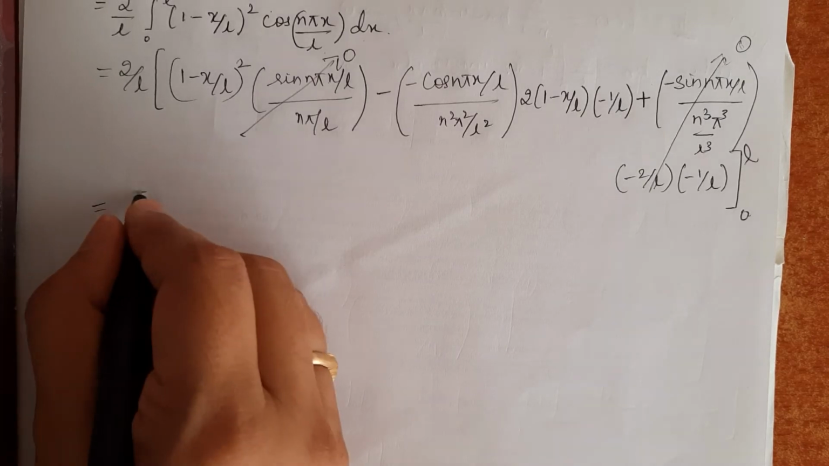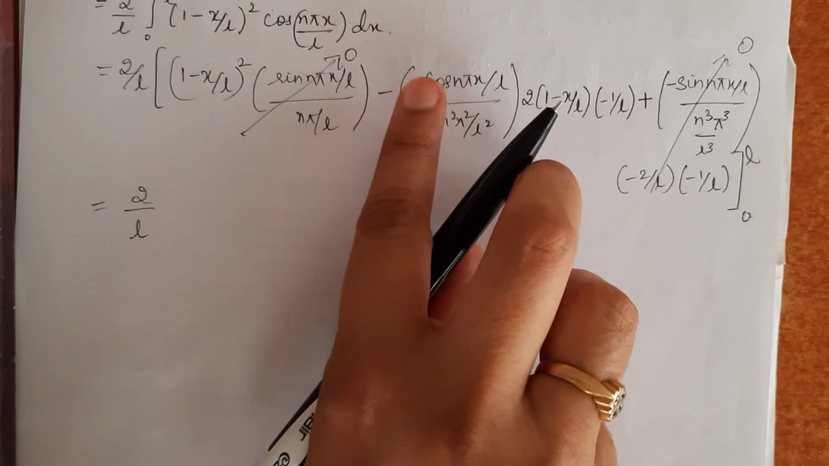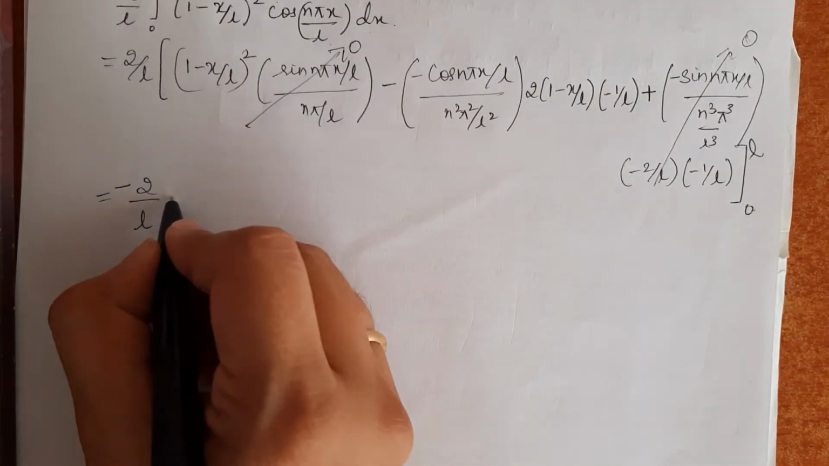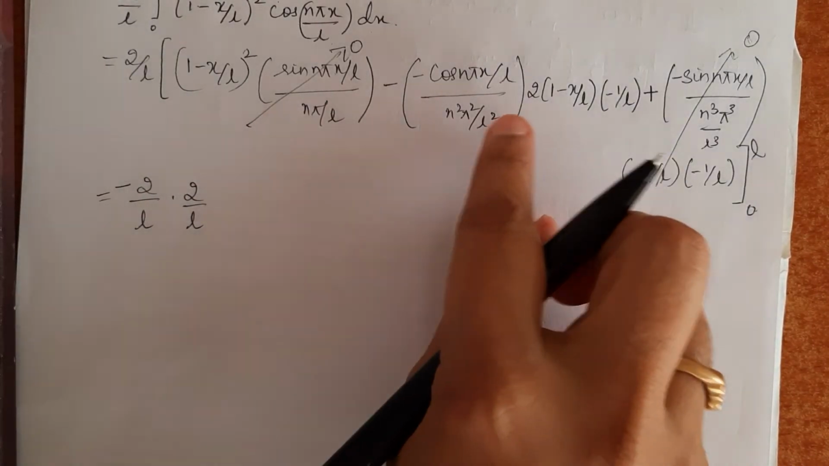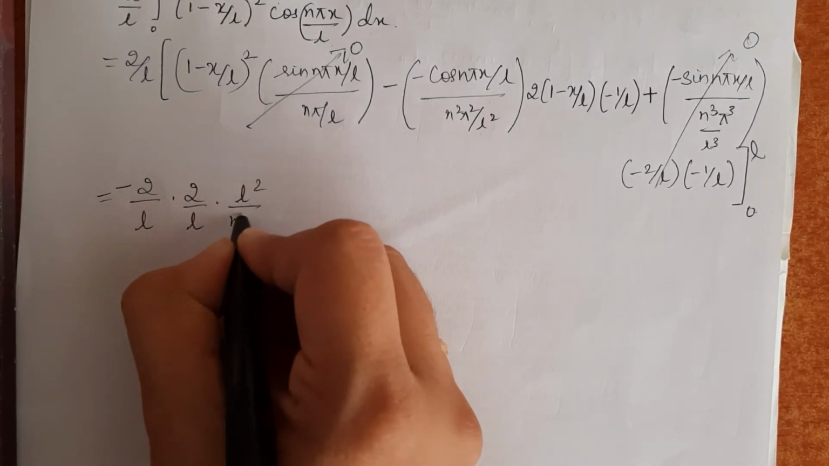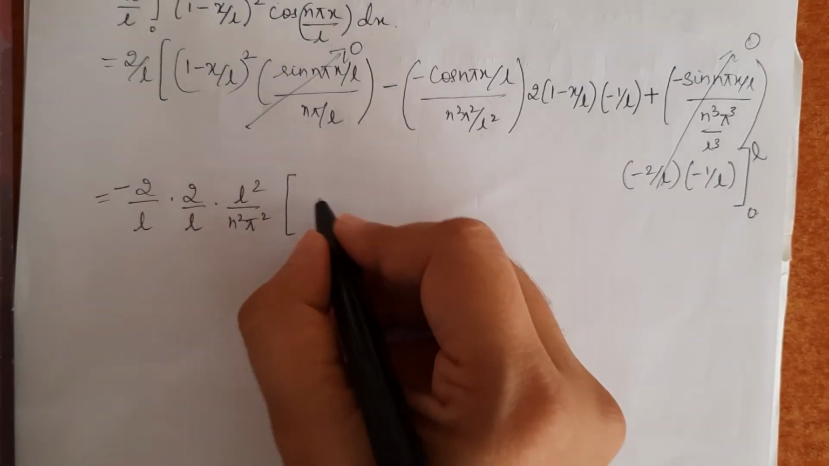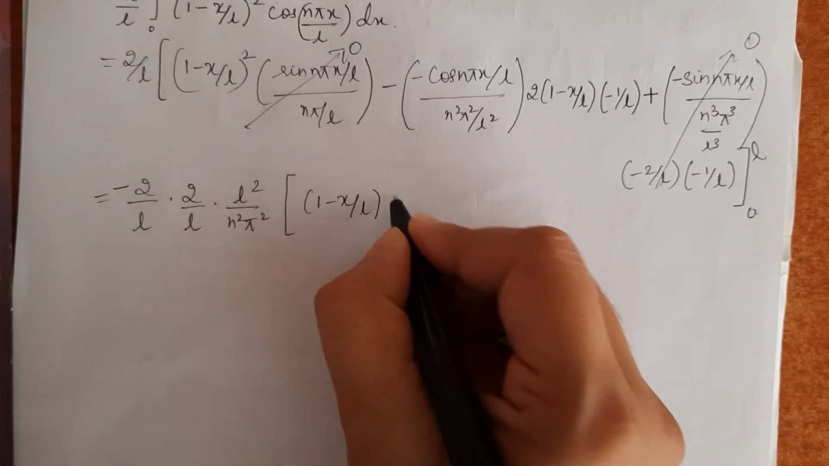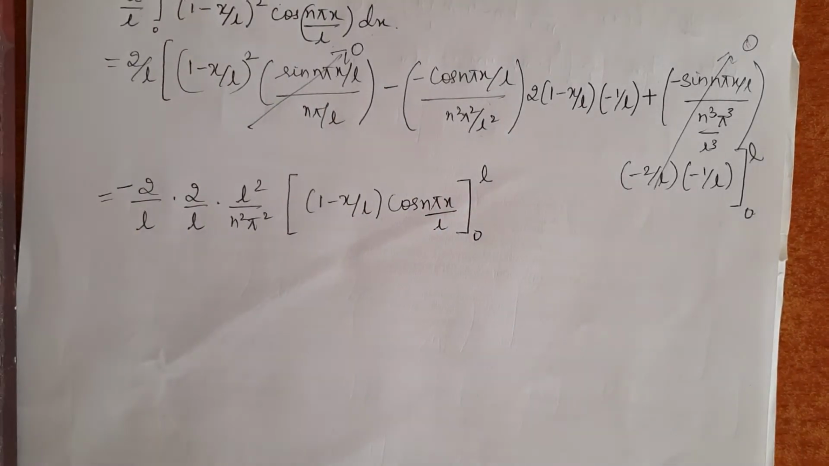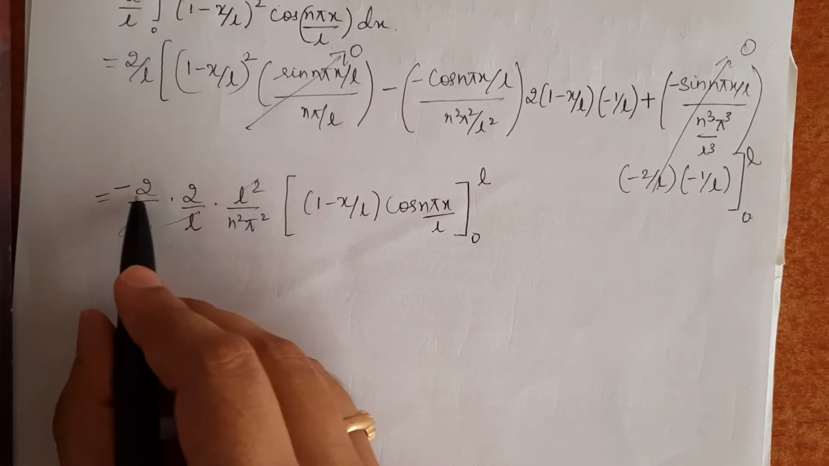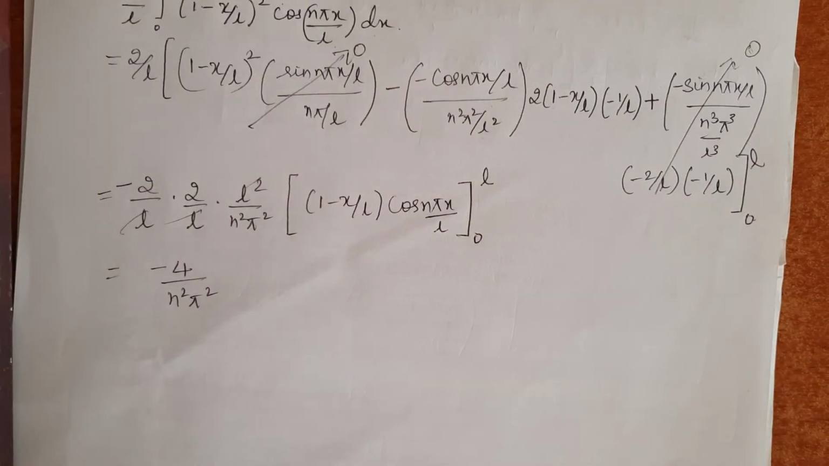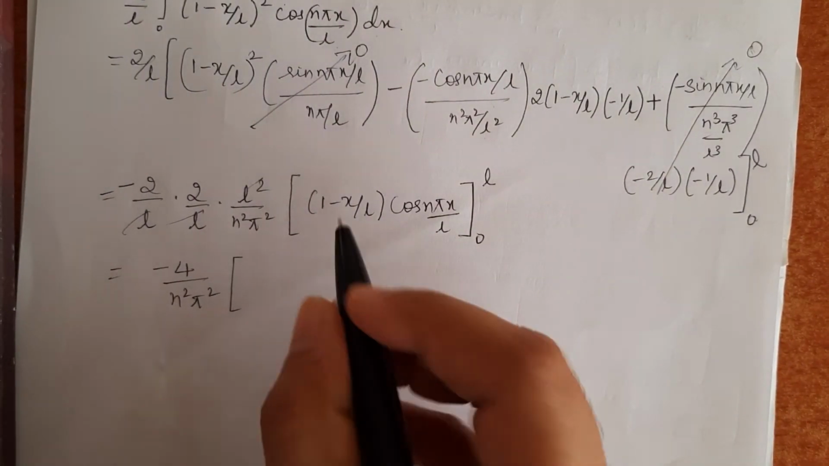Now let us substitute the limits only for the cos term. Here minus into minus into minus, I will get minus sign, and this 2 by L I will take as a constant term. The denominator of the denominator goes to the numerator, so it will be L square by n square pi square, into (1 minus x by L) into cos n pi x by L. For this term we should substitute the limits. Here L square gets cancelled, minus 2 into 2 will be minus 4 divided by n square pi square into, let me substitute the limit.